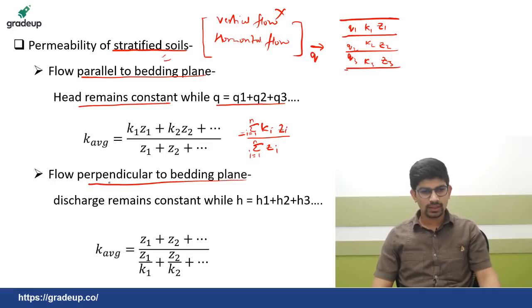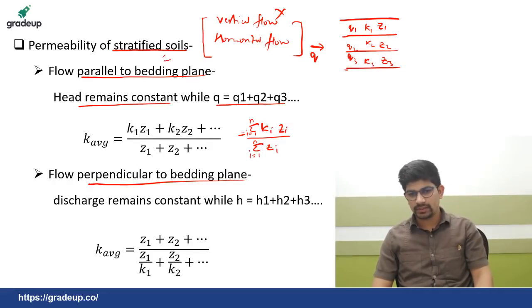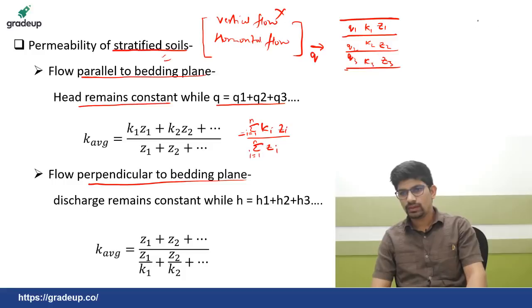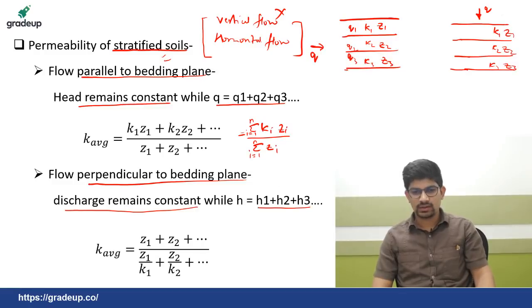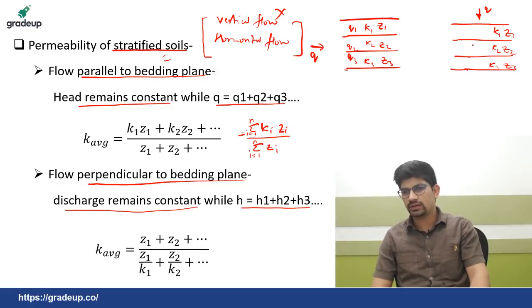Then flow perpendicular to bedding plane. Now suppose the layers are like this only, but flow is like this. In this case, the discharge will remain constant. It is not getting distributed. Properties are the same, K1 Z1, K2 Z2, K3 Z3. In this case, some of the head will be lost here, then here, then here.